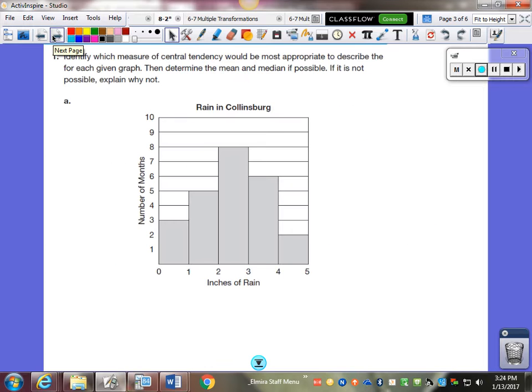Let's practice this. Here's a histogram. First of all, we're going to determine what's better, mean or median. That data looks pretty symmetrical to me.